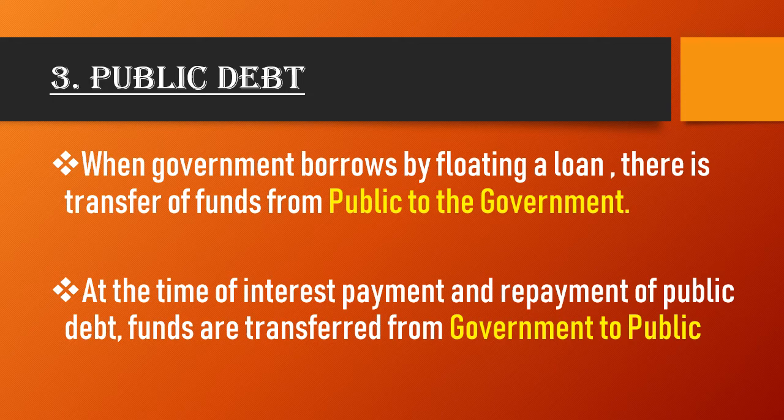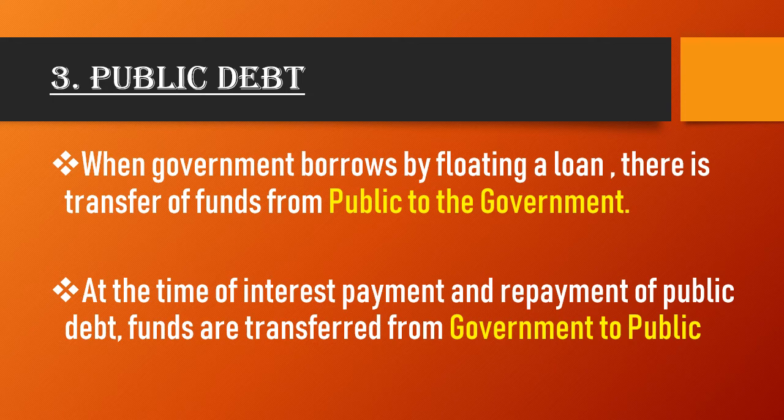So the next point here is public debt. I wrote two points which are very important. When the government borrows by floating a loan, there is a transfer of funds from the public to the government, because as I told you, the government also requires funds when there is an emergency. And when the government borrows the loan, it transfers from the public to the government. At the time of interest payment, the government has to pay the interest on that particular public loan, public debt. At that time the fund is transferred from the government to the public.